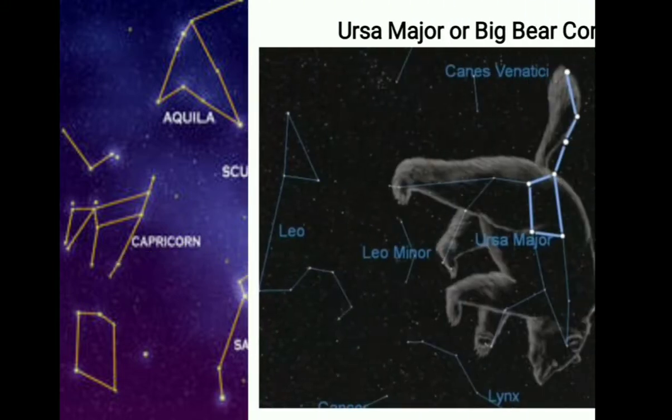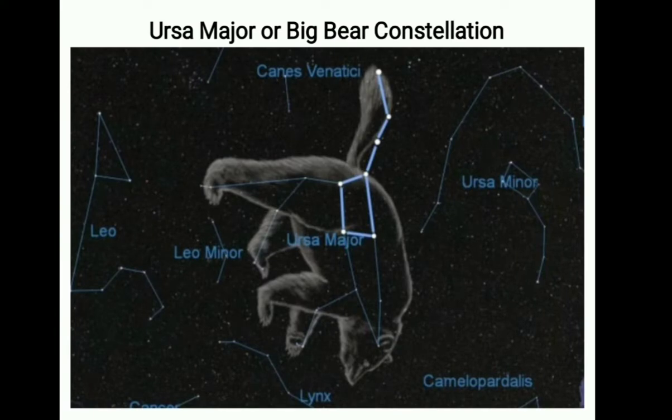Next we go through the Ursa Major or Big Bear constellation. Just observe this figure or picture: a group of stars that create one pattern like a big bear. If we join the stars with imaginary lines, that picture depicts a big bear. That's why they have given the name Big Bear. It is the Ursa Major constellation.